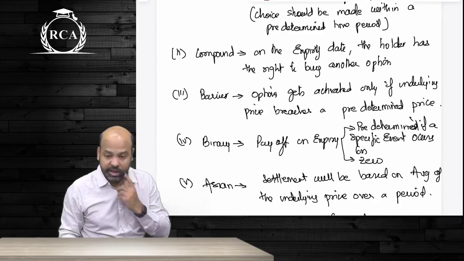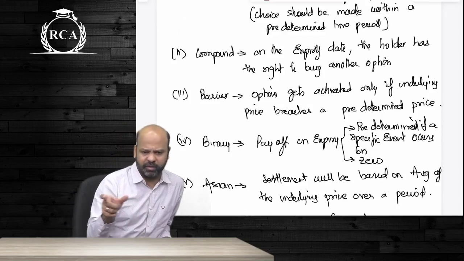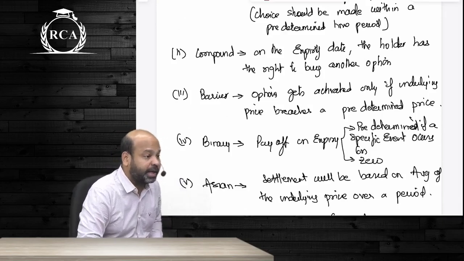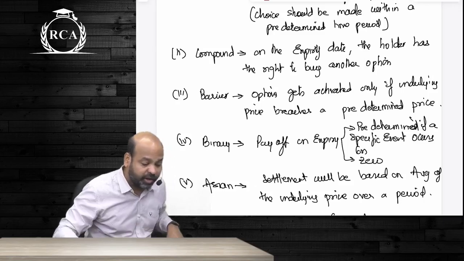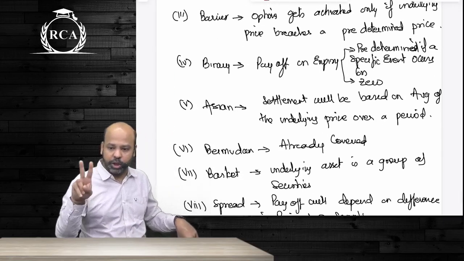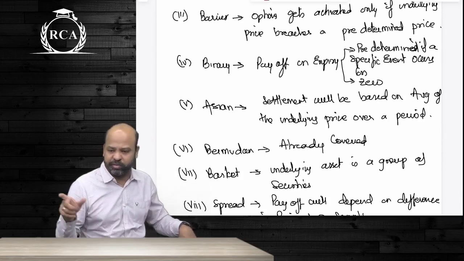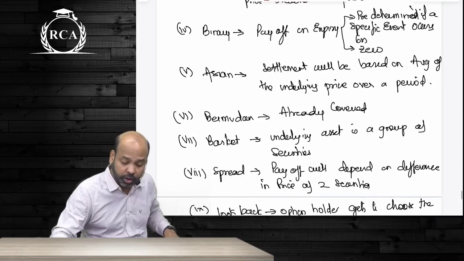Barrier option, guys. I said a barrier is basically a constraint. So the option will get activated only if a specific price is breached. After that we have the binary option. Binary means only two outcomes. So the payoff on expiry will be equal to a predetermined amount if a specific event occurs, otherwise it will be equal to 0.